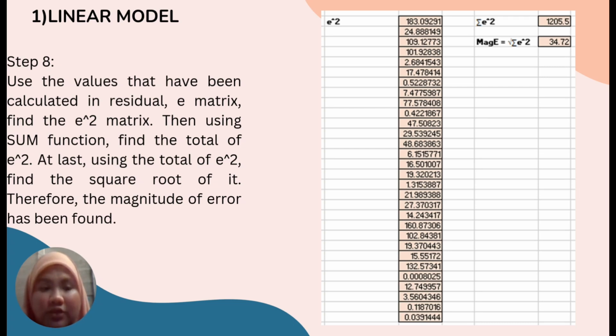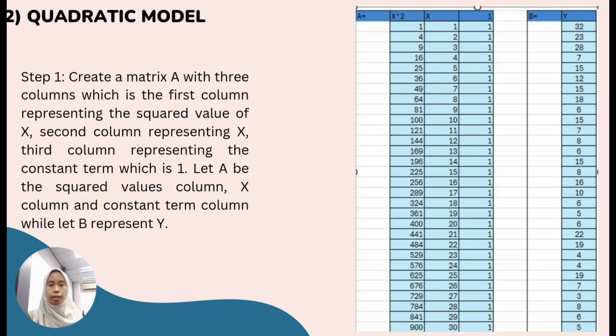Step 8. Use the values that have been calculated in residual E matrix to find the E square matrix. Then, using the sum function, find the total of E square. At last, using the total of E square, find the square root of it. Therefore, the magnitude of error has been found, and the magnitude of error for our project is 34.72 for linear